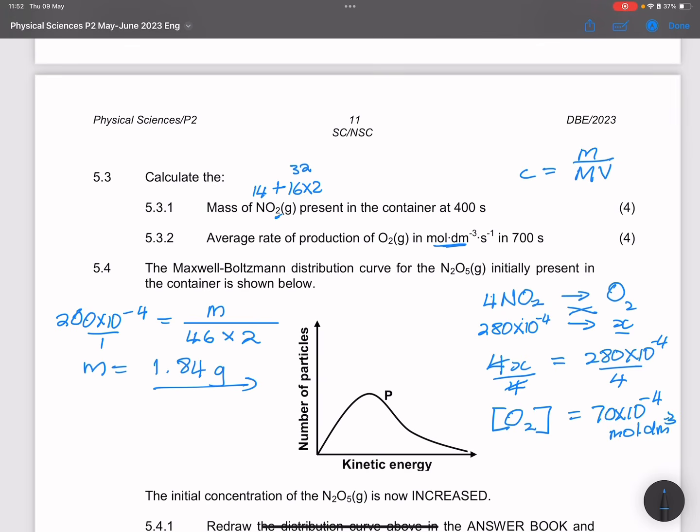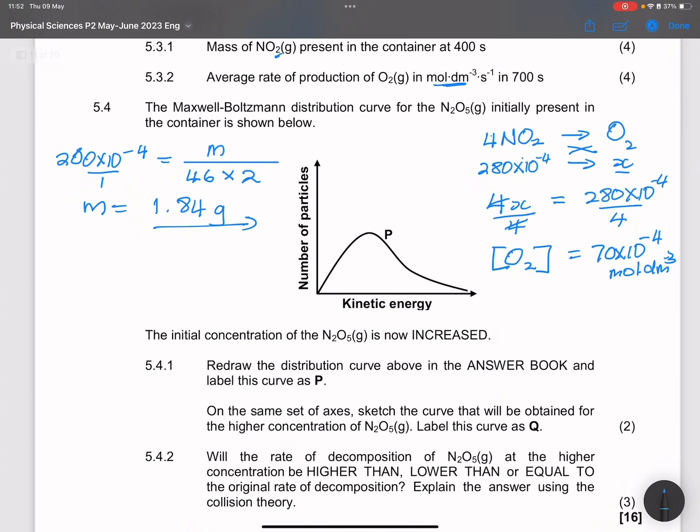Now note, ladies and gents, I've got the concentration of oxygen. So to calculate the rate of that reaction, they said in concentration divided by seconds. So I'll take that 70 times 10 to the minus 4, minus 0, right? We would have started with nothing. And for the time, we know this happened in 700 seconds, minus 0. And so what does that give us?